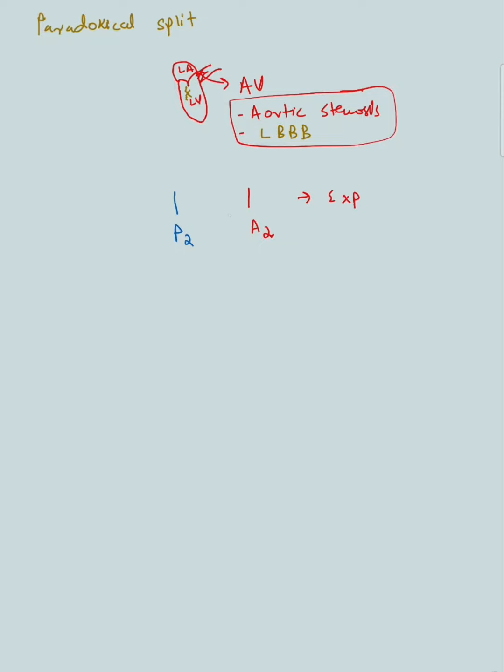During inspiration, there will be increased blood flow, like we talked about. There is increased blood flow to the right ventricle during inspiration because of the decreased intrathoracic pressure, and hence there will be delayed P2. And when the P2 is delayed, it will come closer towards the A2. So what will happen then? The paradoxical split will no longer be a split. Since both are delayed, they will be together again.